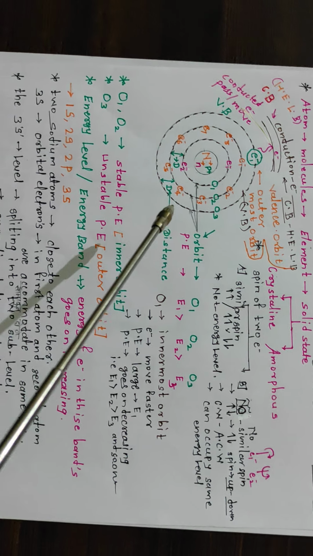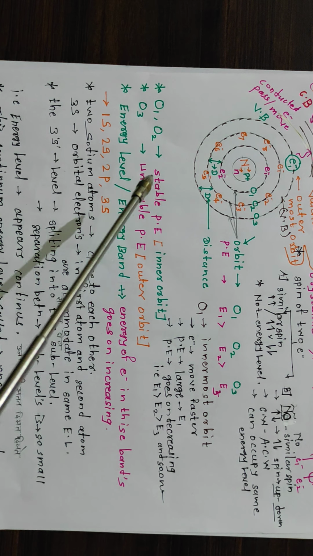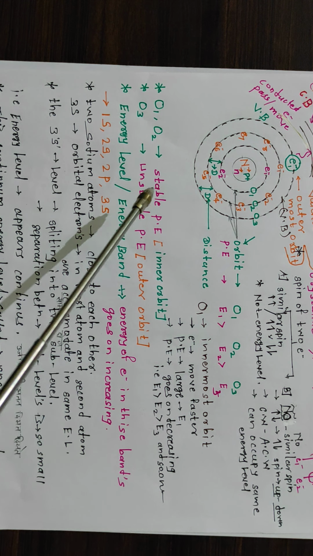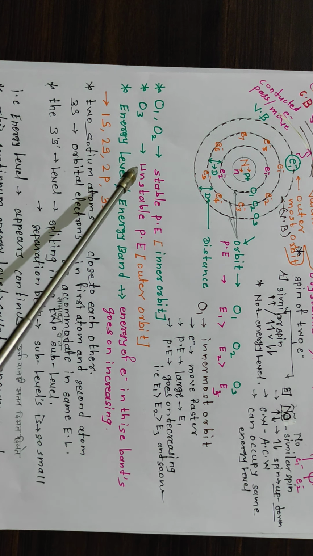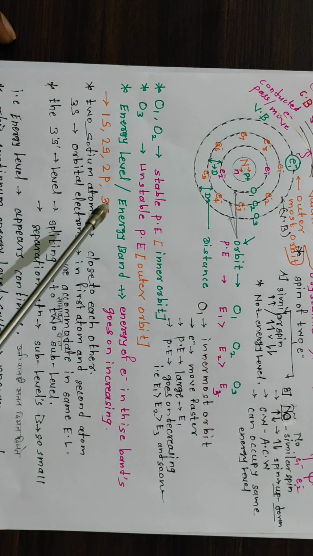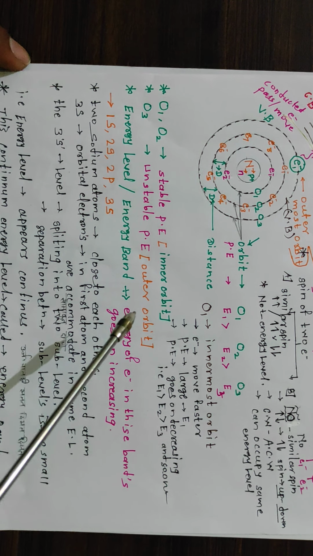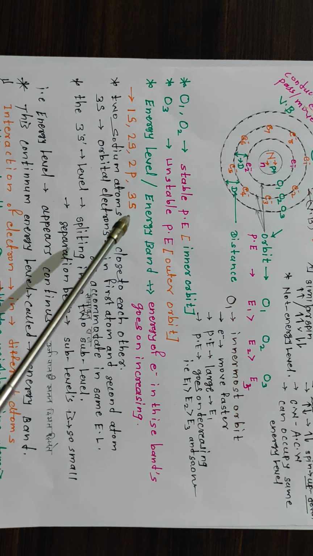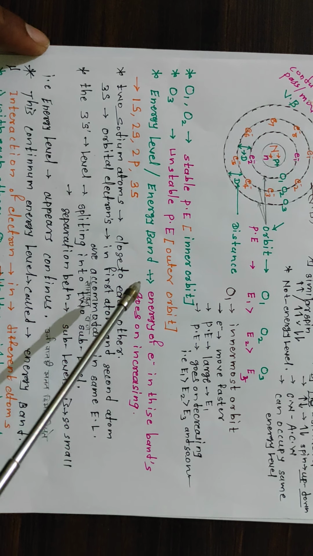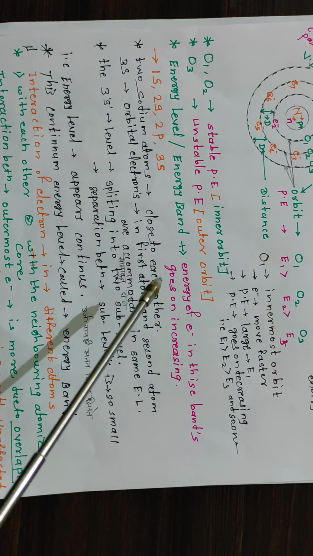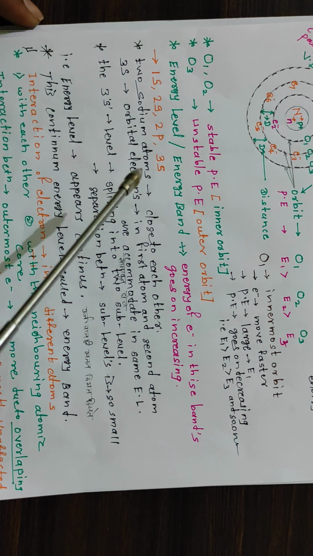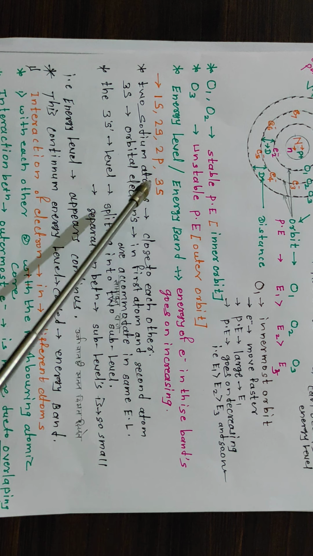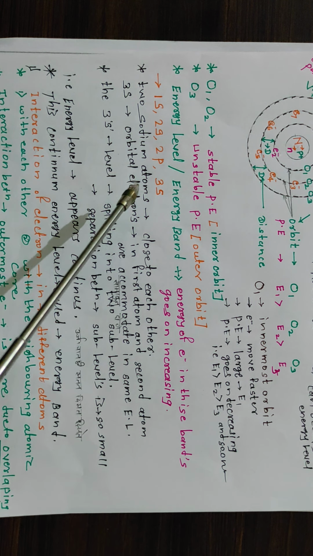Then the first and second orbits are stable, that is the inner orbits, and the third orbit is unstable, that is the outer orbit. Then the energy level and energy band: the energy of the electron in this band goes on increasing. So there are energy bands like 1s, 2s and 3s. This is the energy band.